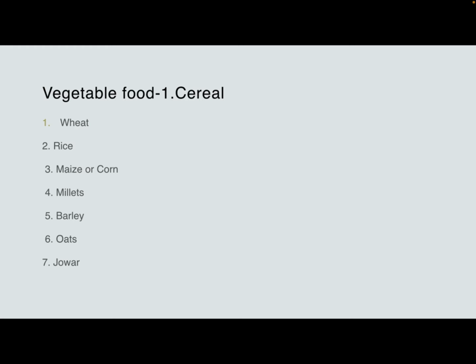Then millet. Millet is abundant in protein and carbohydrate as well as mineral content like calcium, iron, etc. The protein content varies from 6 to 9%. There are various types of millet present, like pearl millet, kafir millet, Italian millet, etc.